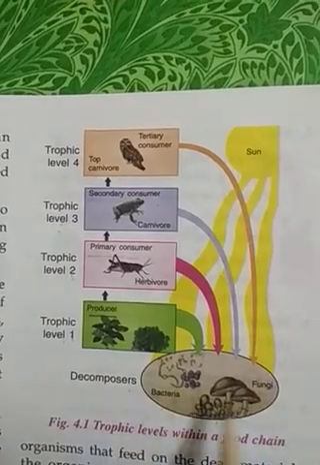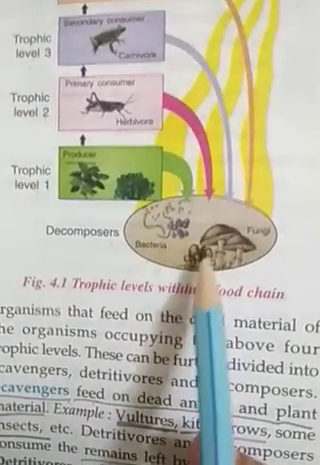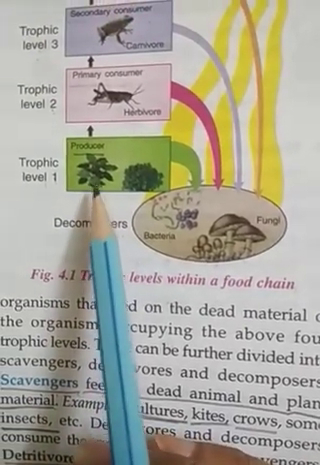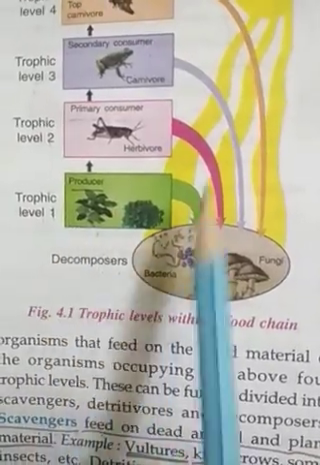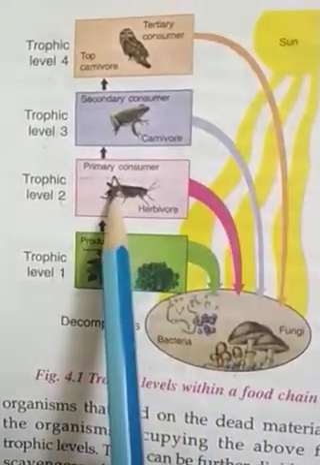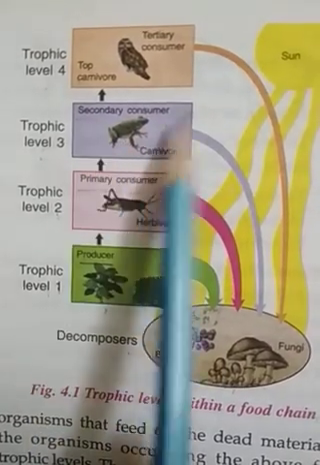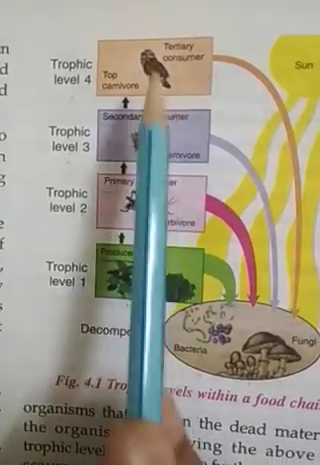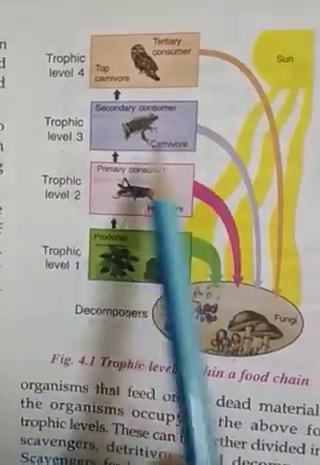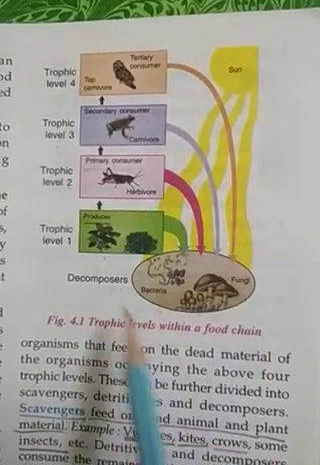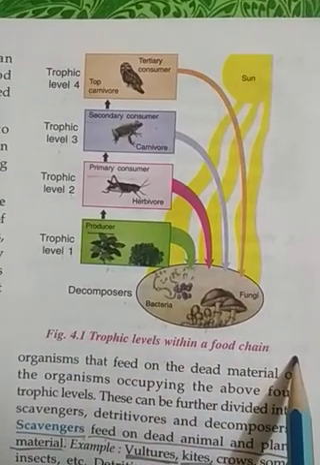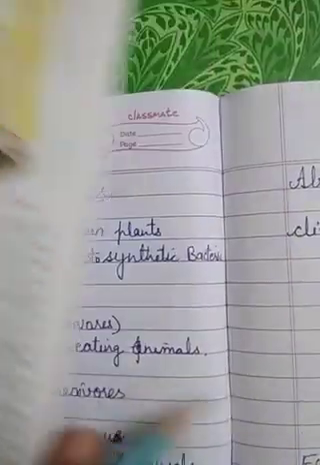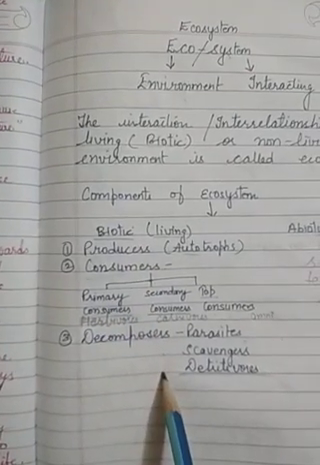And when they are mixing with the soil, again that soil is utilized by the plants. They take their minerals from the soil, and again the plants grow. The plants are eaten by the primary consumers, and primary consumers are eaten by the secondary consumers, secondary by the tertiary consumers. In this way, the circle is going on, and we can say it is just like the trophic levels within a food chain. So all these are the biotic components.